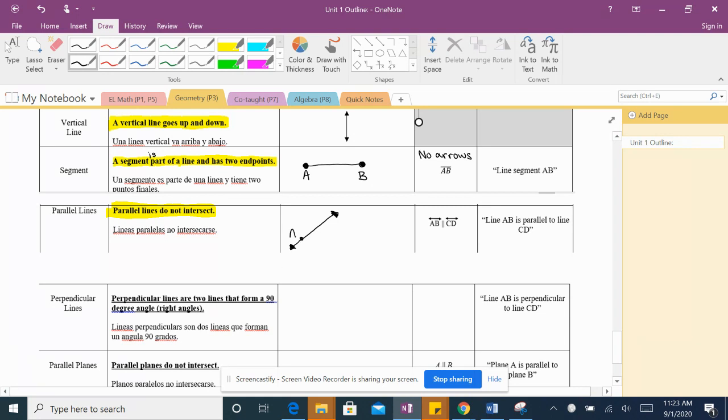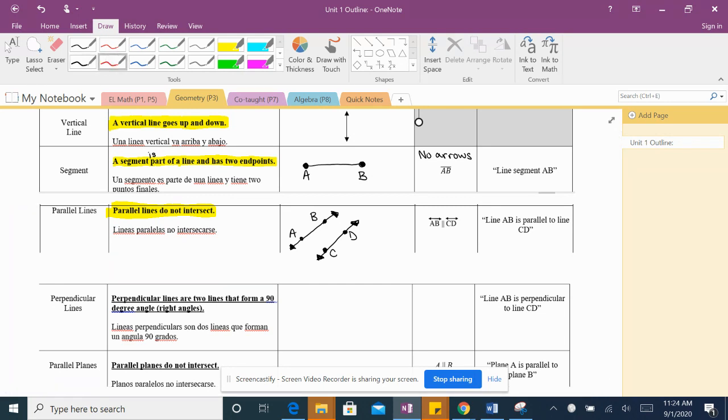And this is point A, and this is point B. And I have a second line that is parallel. Y tengo una línea segunda y es paralela. These points are C and D. Esos puntos son C y D.